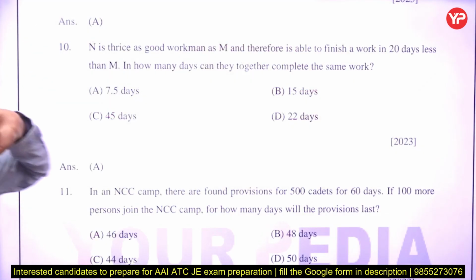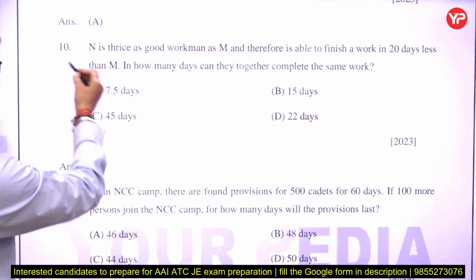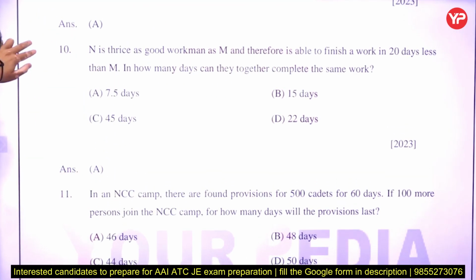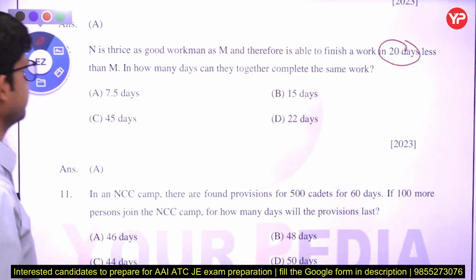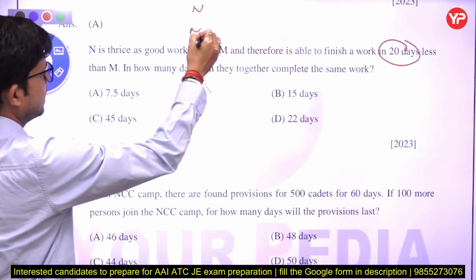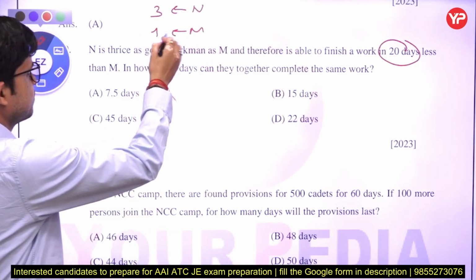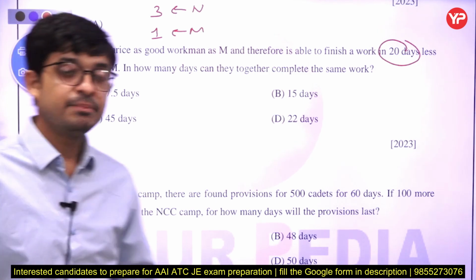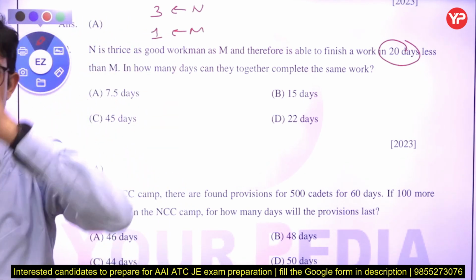So our next question is: N is thrice as good a workman as M and therefore able to finish a work in 20 days less than M. Now from here what do we get? We know that N's efficiency is 3 and M's efficiency is 1. N can complete 3 work per day, but M can complete 1 work per day.